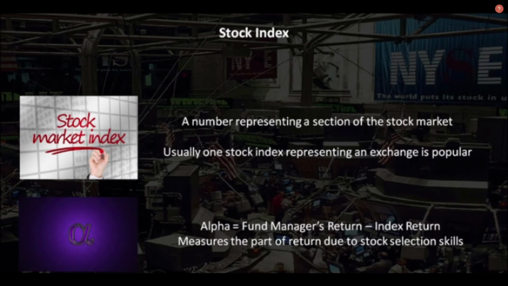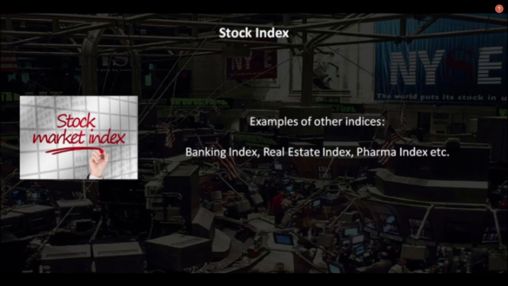Stock index is just one out of many different types of indices. For example, one can create an index from the price of stocks of all banking companies to represent a banking index, or one may create a real estate index from the price of stocks of real estate companies.